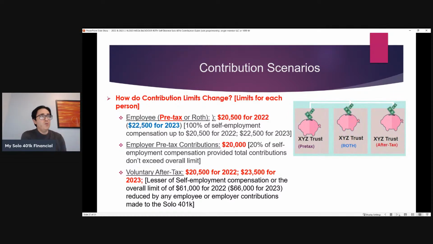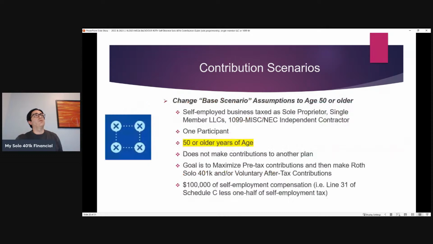So each person would contribute $20,500 as a pre-tax employee for 2022. Each person would contribute another $20,000 as an employer pre-tax contribution. And then each person would contribute the difference as a voluntary after-tax contribution. So this just highlights that the ability for someone to contribute to the plan is based on their own situation. Hopefully that helps.